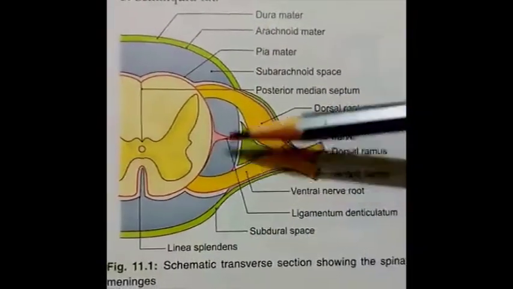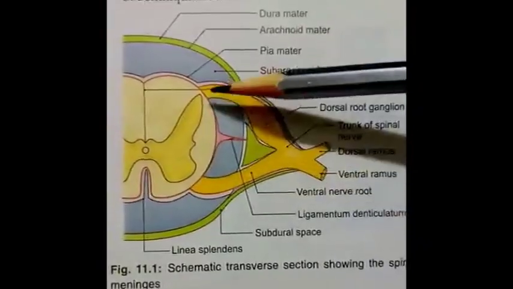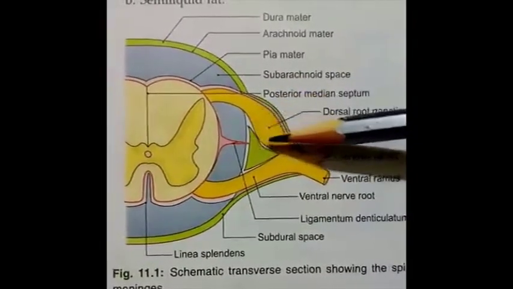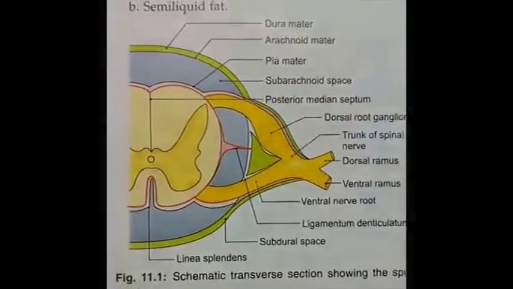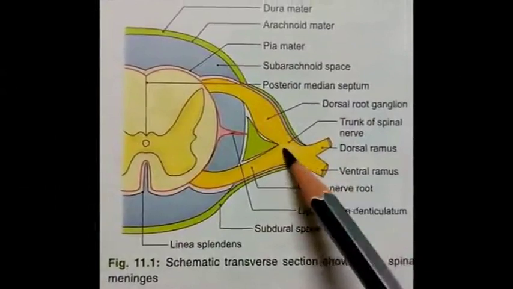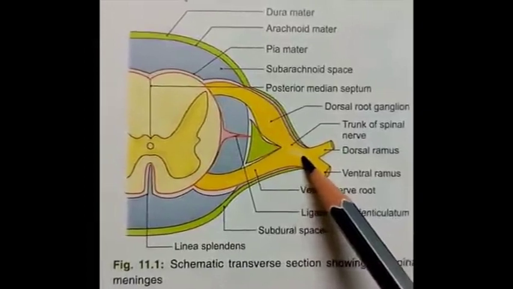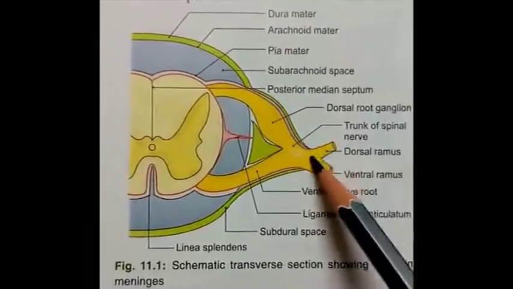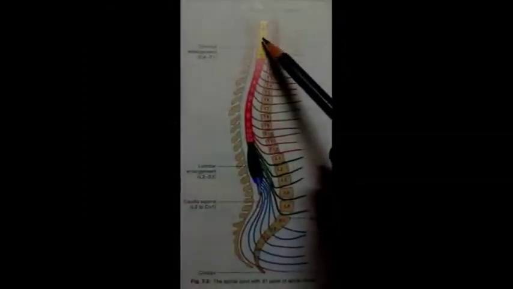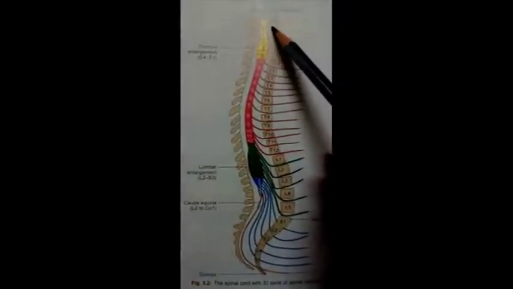Each nerve is attached to the spinal cord by two roots, ventral root and dorsal root. The dorsal root of each nerve bears a ganglion over it. The ventral root and dorsal root unite in the intervertebral foramen to form the nerve trunk, which soon divides into ventral and dorsal rami. The uppermost nerve roots pass almost horizontally from the spinal cord to reach the intervertebral foramina.